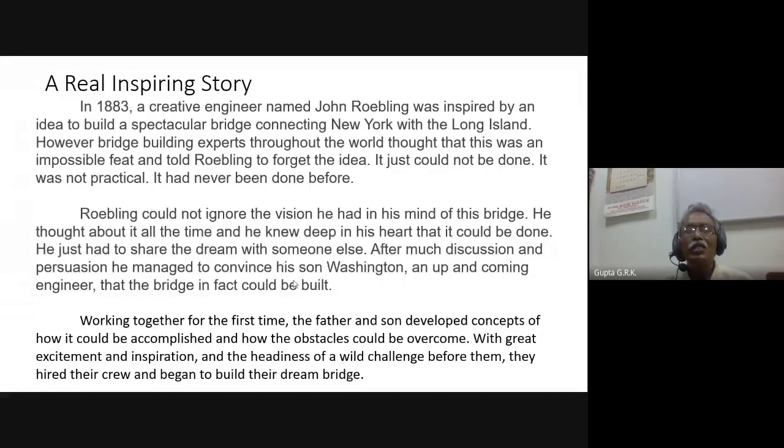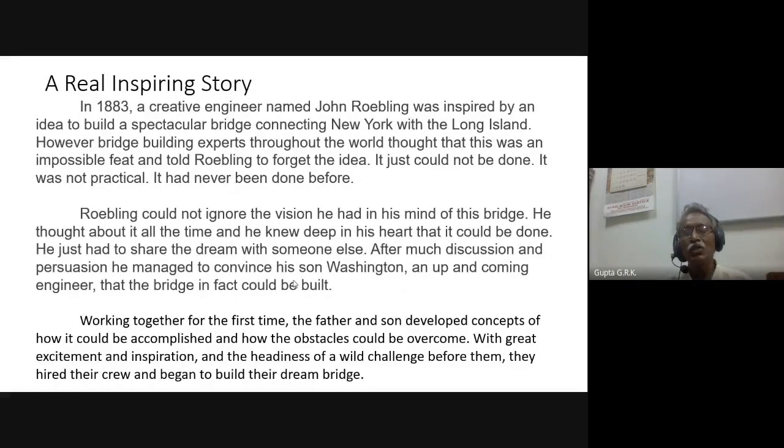But Roebling could not ignore the vision he had in his mind of this bridge. He thought about it all the time, and he knew deep in his heart that it could be done. He just had to share this dream with someone else who could understand him. And after much discussion and persuasion, after many years, he managed to convince his son, Washington Roebling, an up-and-coming engineer, that the bridge, in fact, could be built.